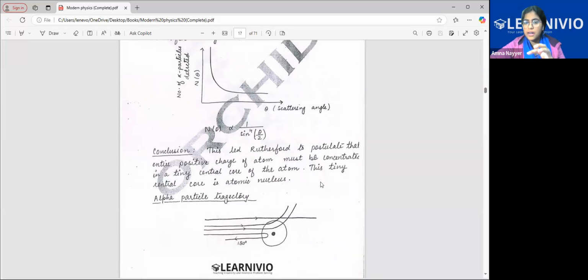The central part, he named this central part as the atomic nucleus. He said that there's where the positive charges are present, that is the nucleus, and the rest of the vacant spaces are also there. That's why the ray could easily pass. Look at this figure. See, the rays are easily passing through the atom, but when they are coming in around the nucleus, some are getting deflected and very rare are hitting it and coming back.